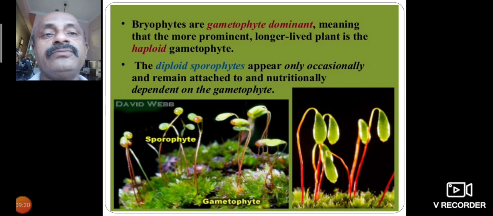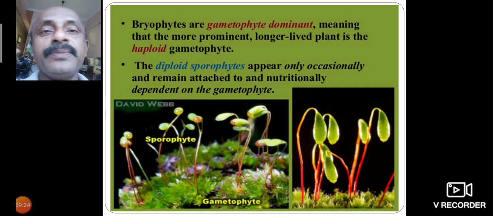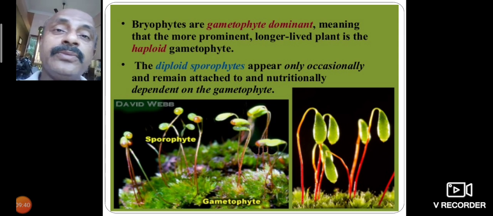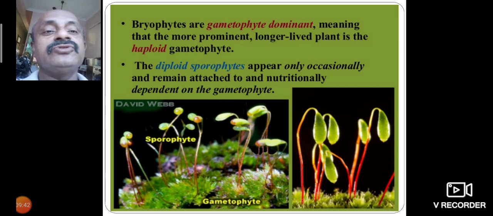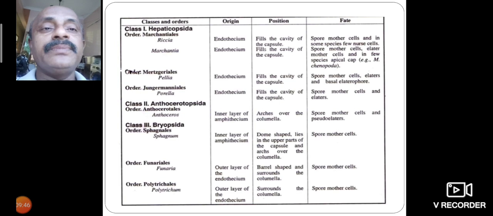Nutritional dependence means mineral water is absorbed by the haploid part. The photosynthetic part is also haploid. So the plant divides into haploid and diploid parts.